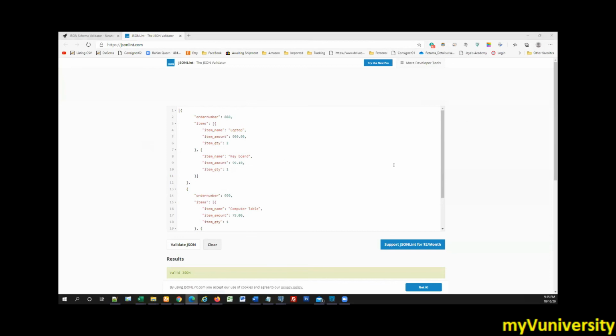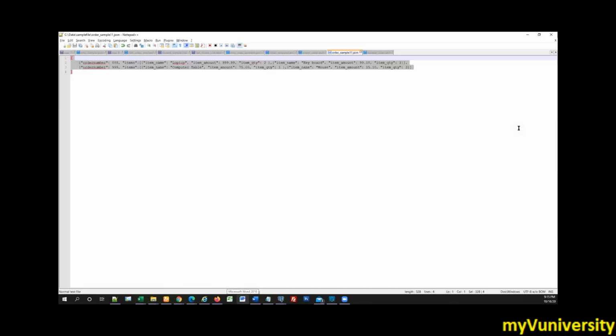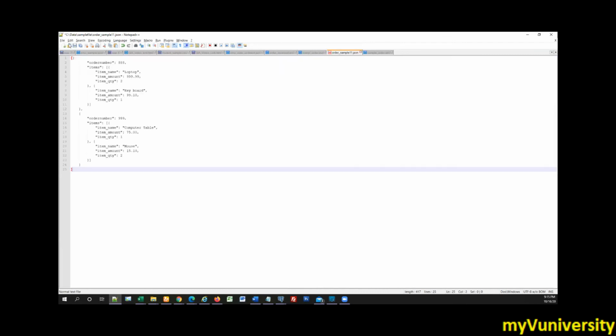Maybe copy this JSON and paste it in your Notepad++ file. Whichever is your wrong file, just put it as the correct file and use it.